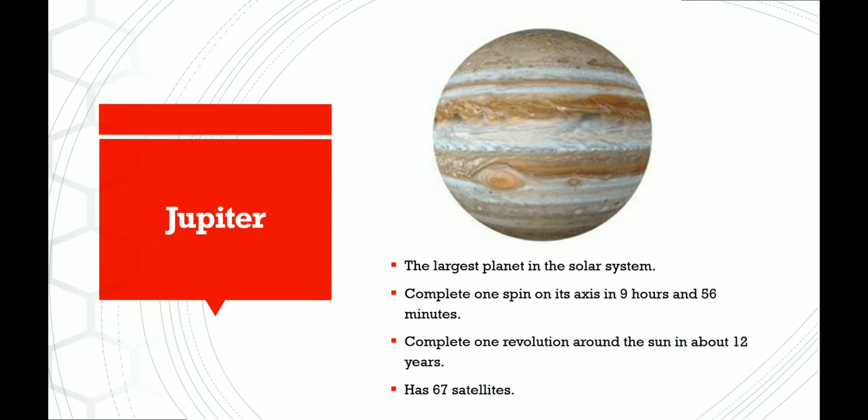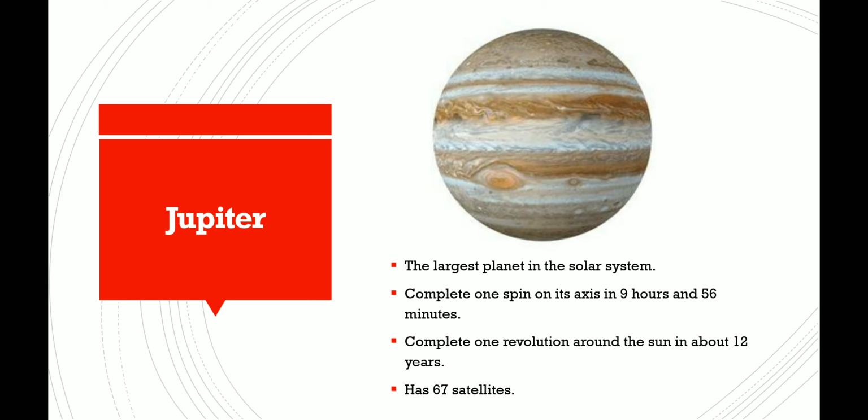Let's move on to the next planet, that is Jupiter. It is the largest planet in the solar system, which completes one spin on its axis in 9 hours and 56 minutes and completes one revolution around the sun in 12 years. Unlike Mercury or Venus, it has many satellites. It has totally 67 satellites, out of which 53 are confirmed satellites and 14 are unconfirmed satellites.